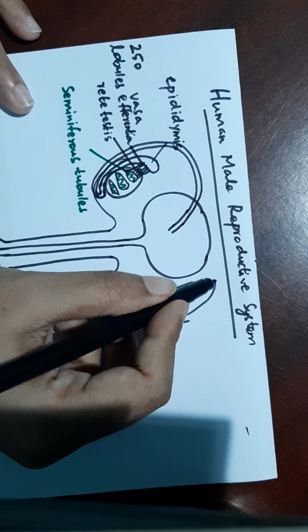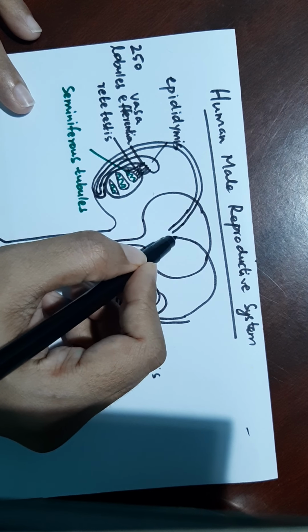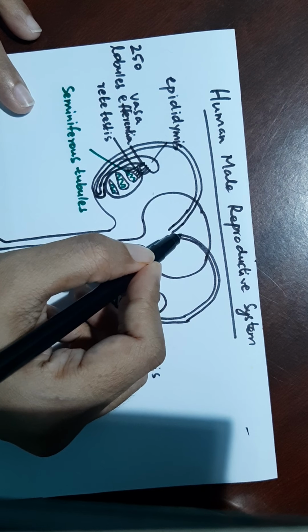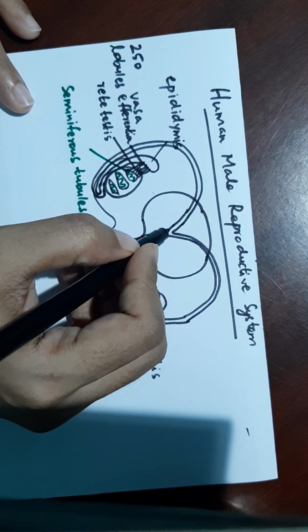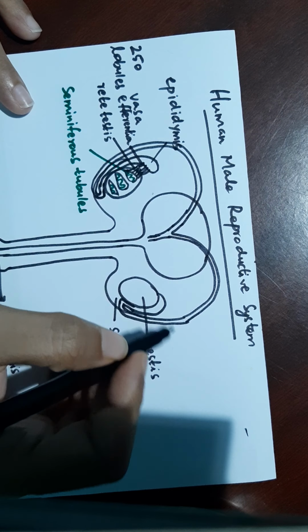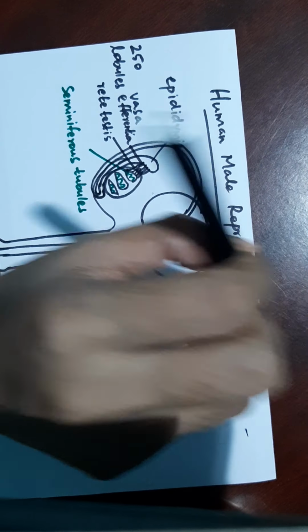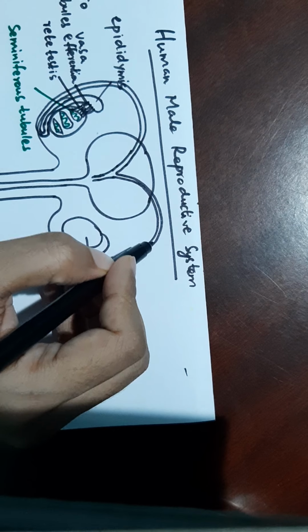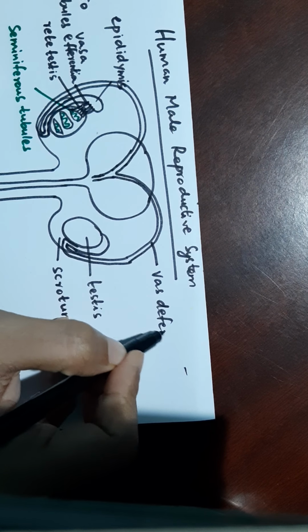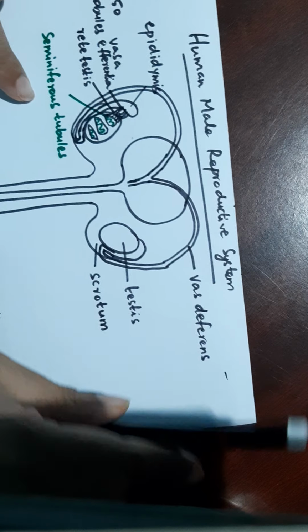They join at the center in front of the urinary bladder, and then here they receive the secretions of 3 types of glands. So this duct is called vas deferens.